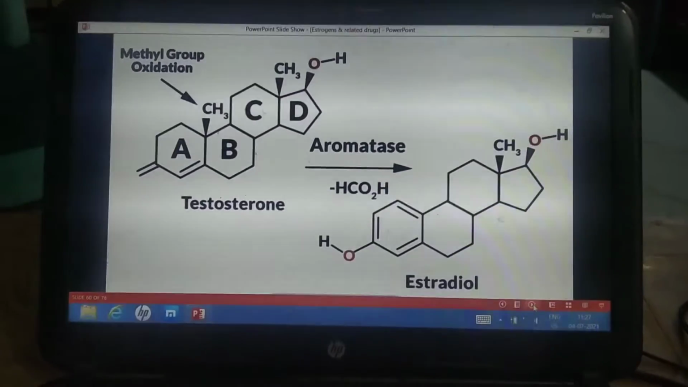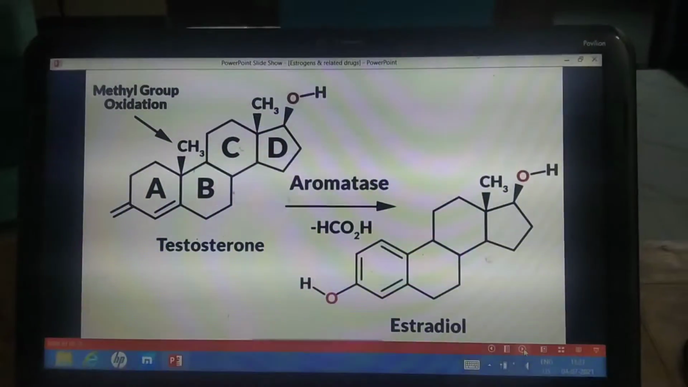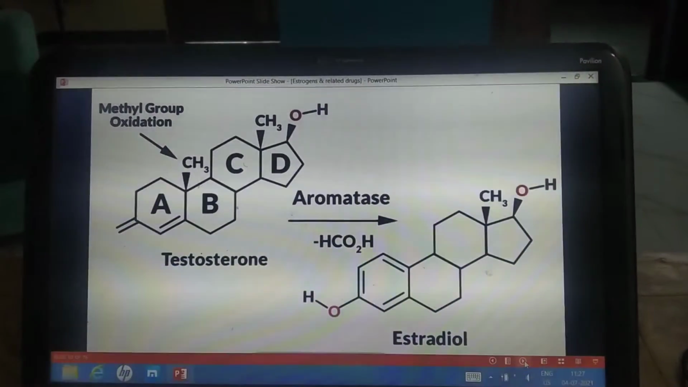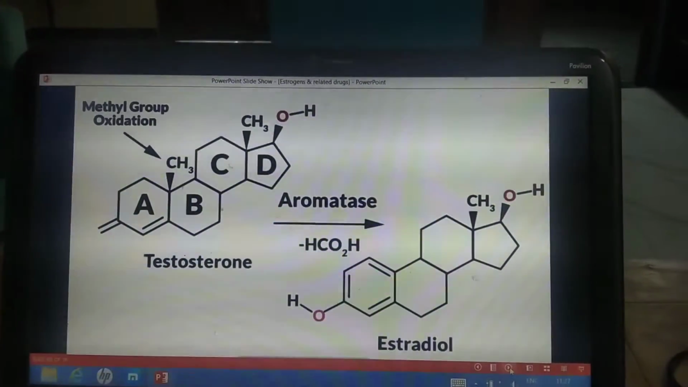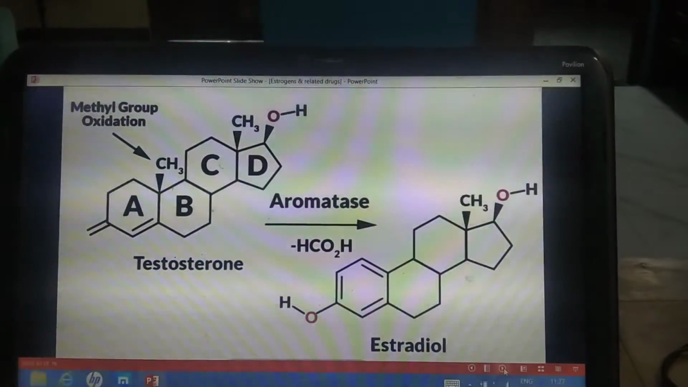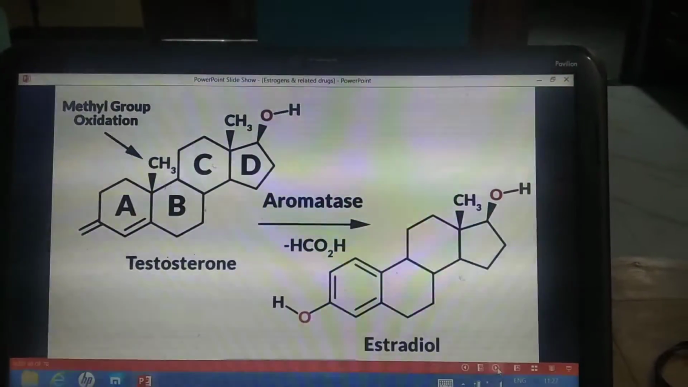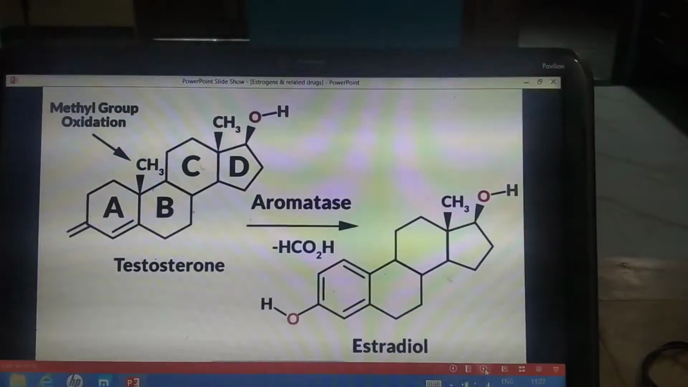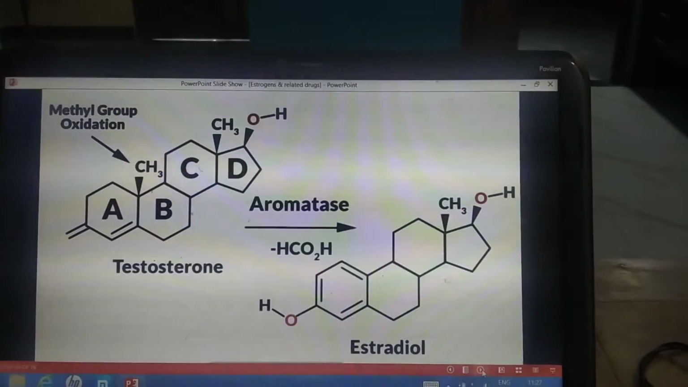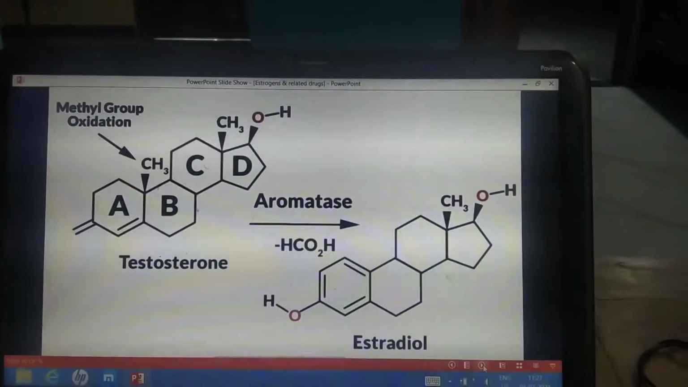So now coming to the aromatase inhibitors. Now you can see that estradiol is synthesized from testosterone by the enzyme aromatase. So the aromatase enzyme catalyzes this reaction, converting testosterone to estradiol in various tissues, as we have just seen. So there is aromatization, leading to the synthesis of estradiol.